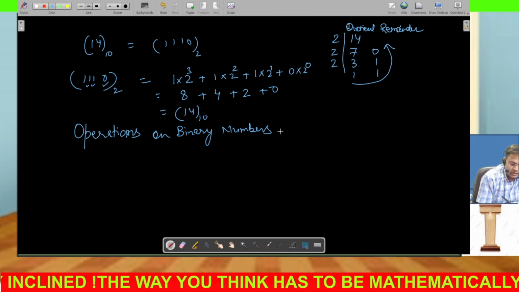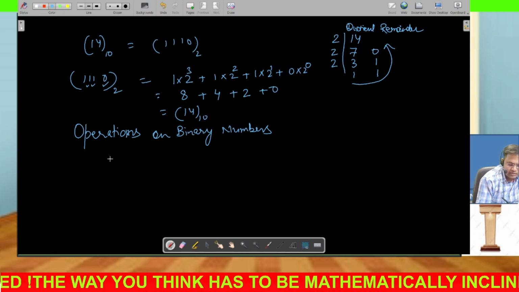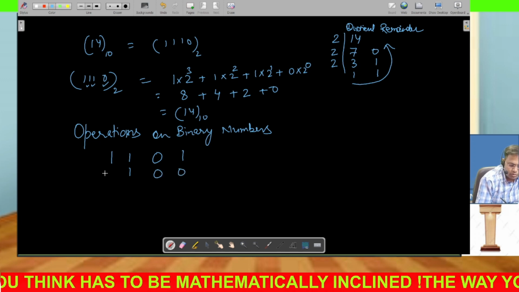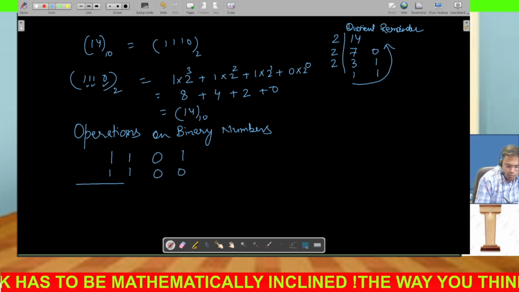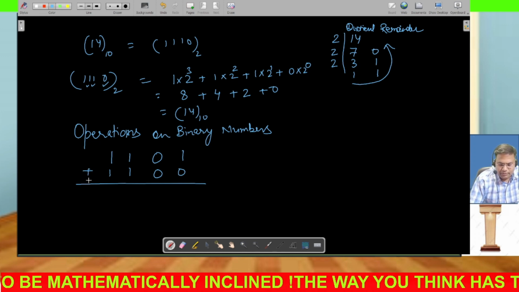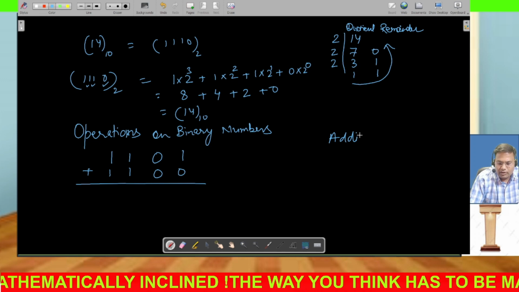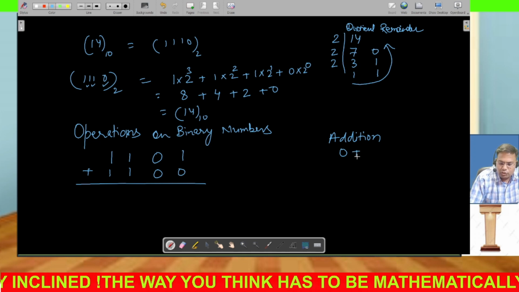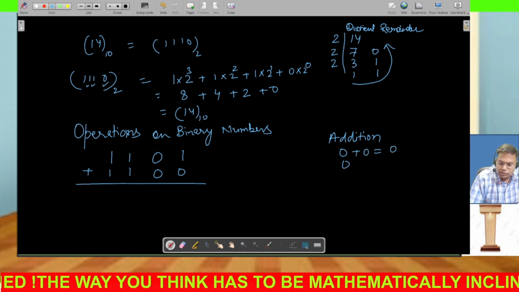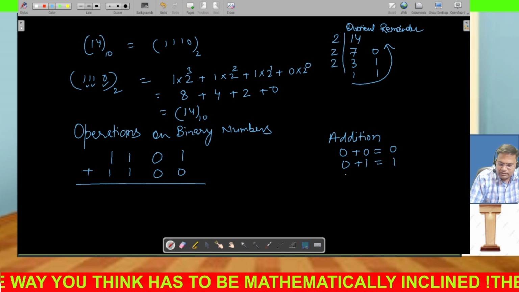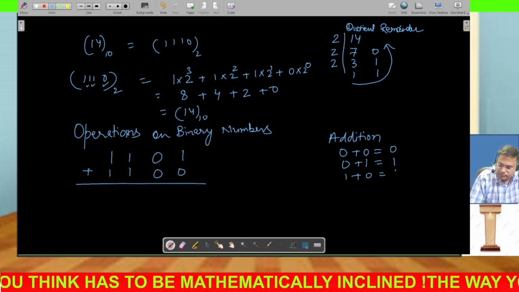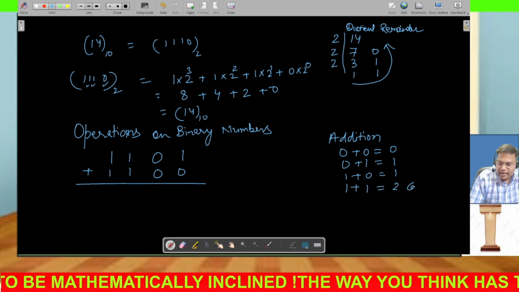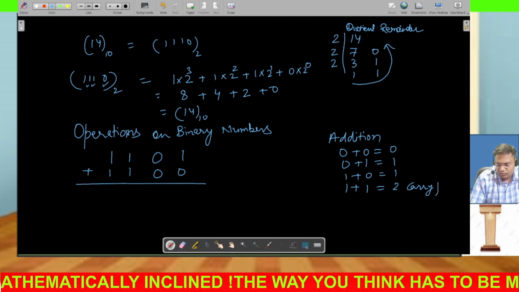So next I'm giving you two binary numbers. Let's say this is 1101, this is 100, this is let's say 1 something. I want to add it. I'm giving you the rule for addition. Whenever you want to add two binary numbers, you have to follow this: 0 plus 0 is always 0. 0 plus 1 is always 1. Similarly, 1 plus 0 is always 1. And 1 plus 1 is exactly equal to 0, and we take a carry forward.